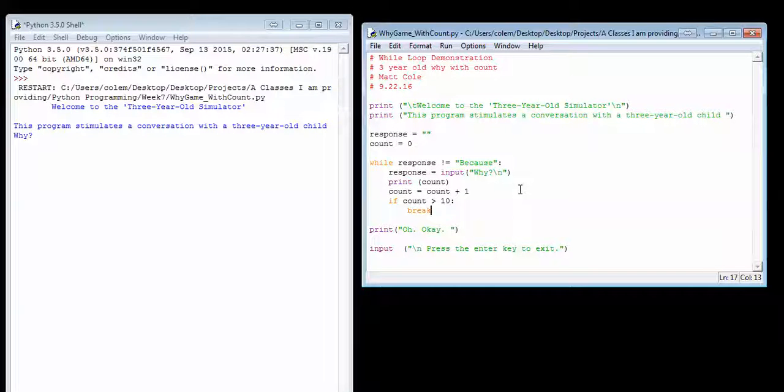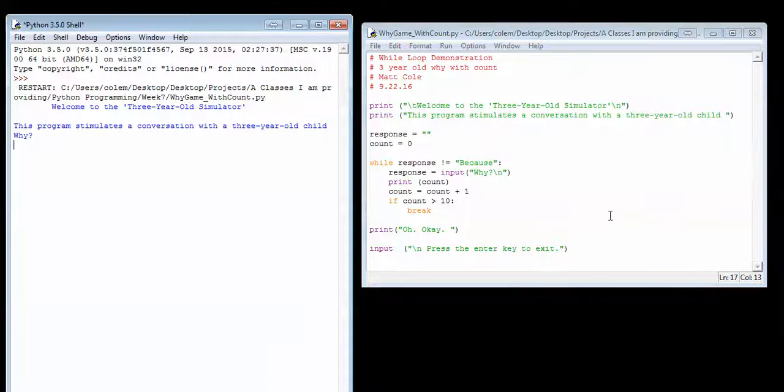As I mentioned before in the video, you have two possibilities: you either get the specific response to break out of the while, or a break itself. And this break will allow us, after the variable count passes 10, to break out of our loop and then print out the default "oh okay."